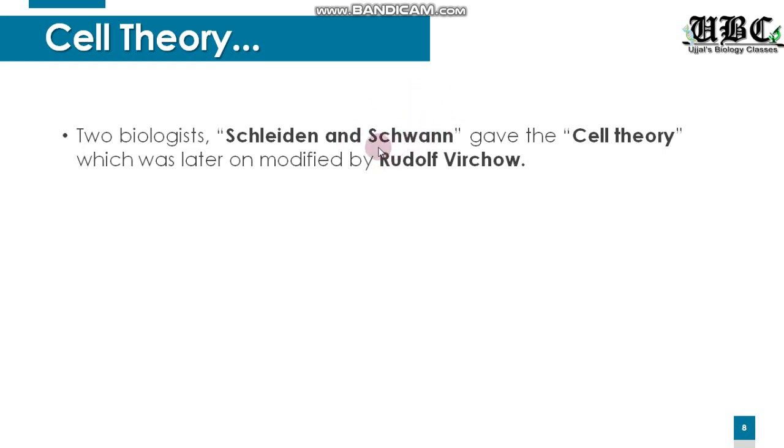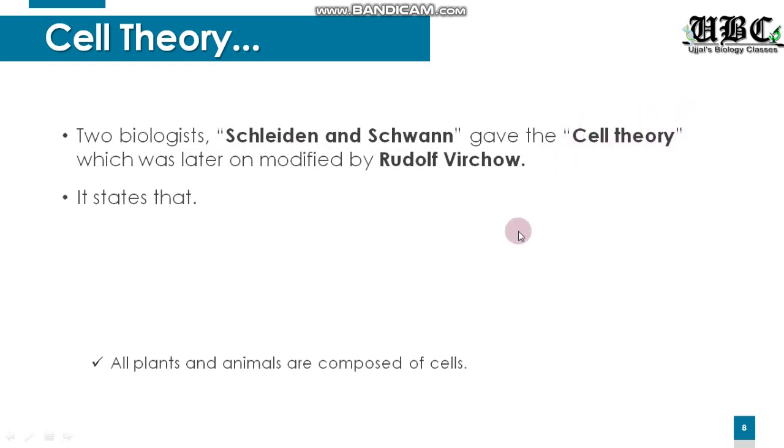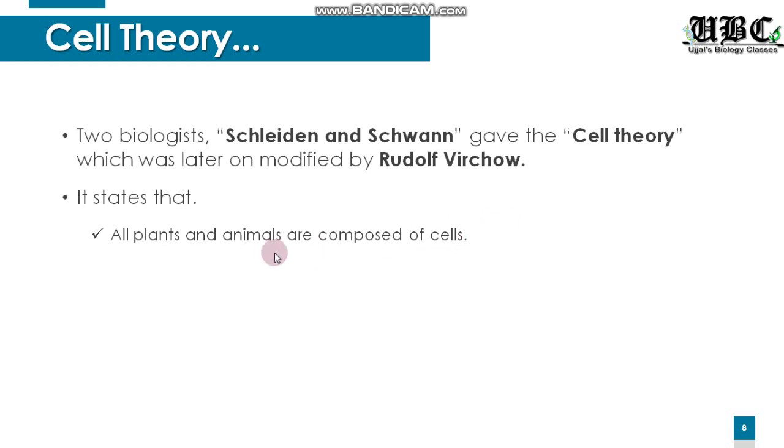He examined a variety of animals and also found that all the animals were composed of cells. So these two biologists, Schleiden and Schwann, first proposed the cell theory. And what did they propose? They proposed that all the plants and animals are composed of cells, and that the cell is the basic unit of life. In the first slide we came across what we mean by the basic unit.